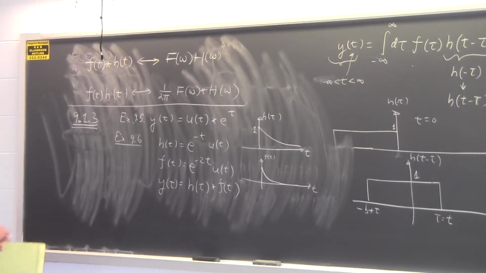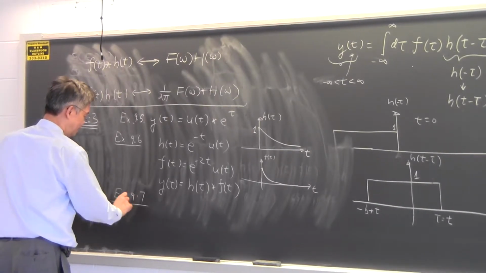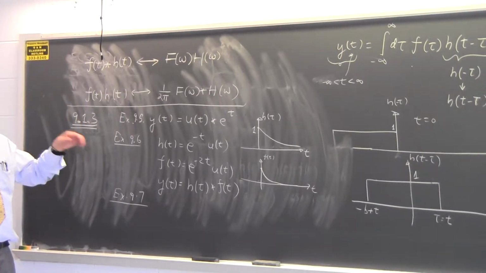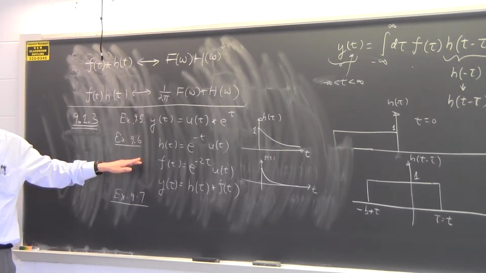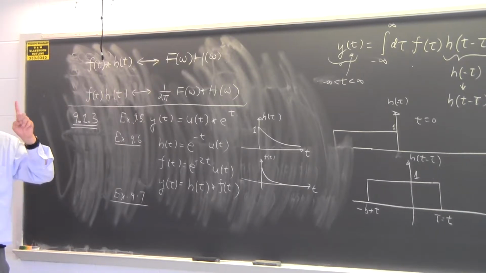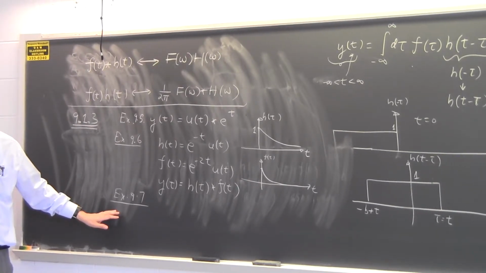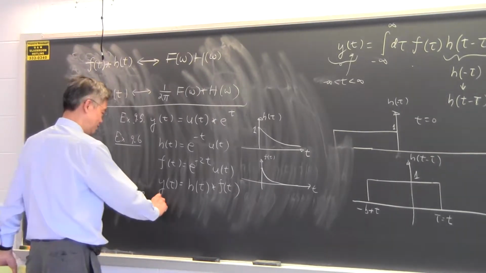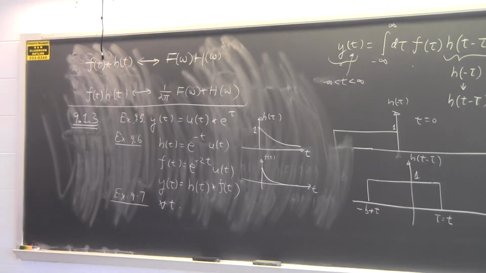Example 9.7 is very similar to example 9.6. Example 9.6 asks you to find the convolution value for only one value of t. Example 9.7 asks you to find it for all time. So it's also duck soup. If you know how to find it for one value of t, you know how to find it for all values of t.